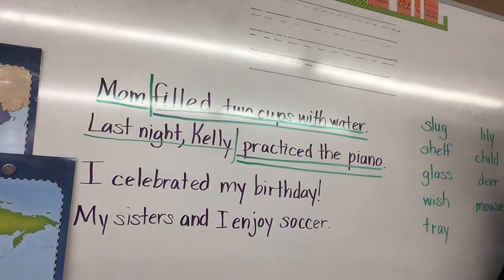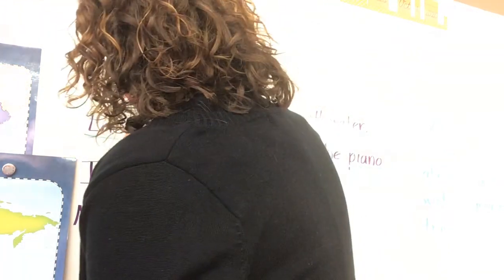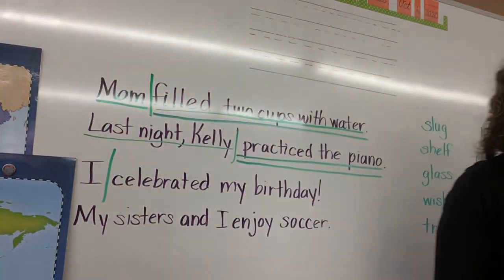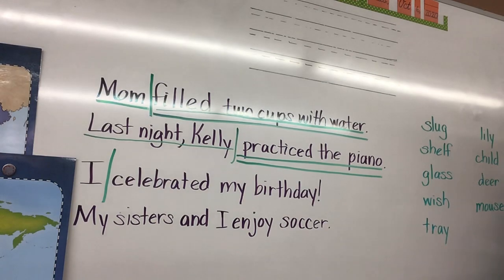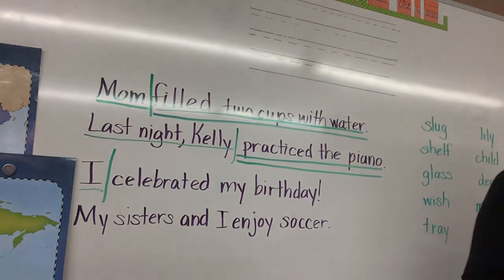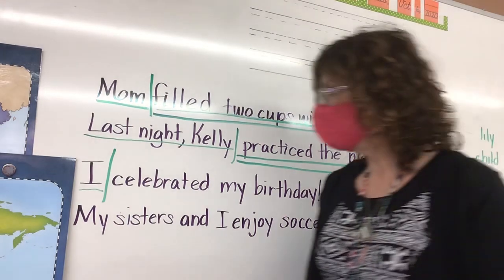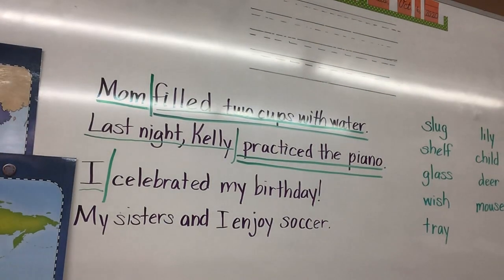Okay, the next sentence. I celebrated my birthday. Who is it about? I. Very good. It is about I. So you're going to draw the line right after the word I. So what is the subject? I. So you're going to underline the word I once. And what did I do? Celebrated my birthday.